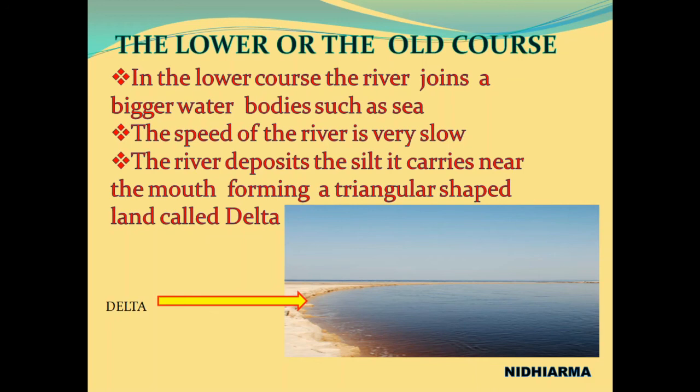The speed of the river is very slow, and the river deposits the silt it carries near the mouth, forming a triangular shaped land called a delta. So whatever silt the river was carrying gets deposited in this course and forms a triangular shaped land that is known as a delta.